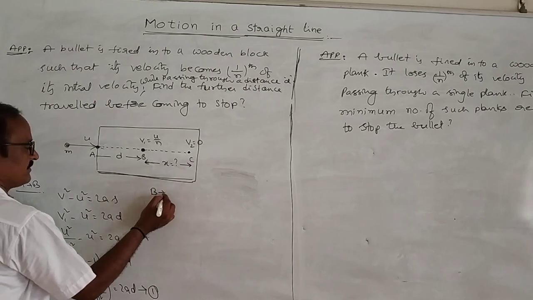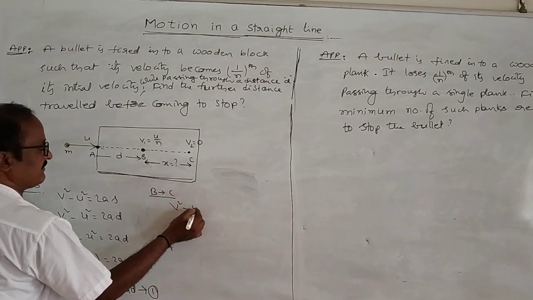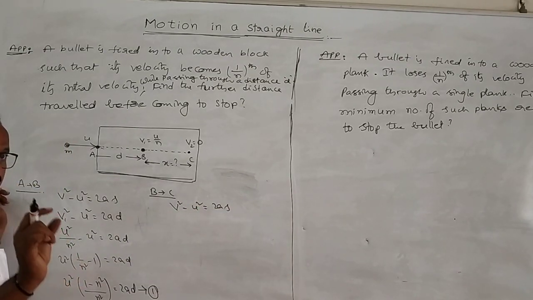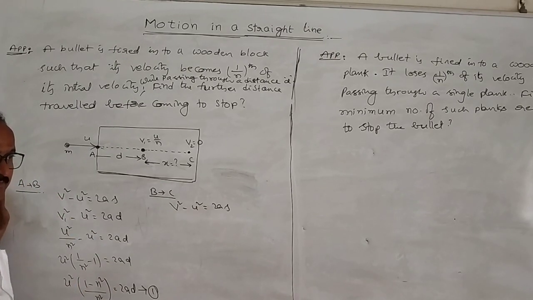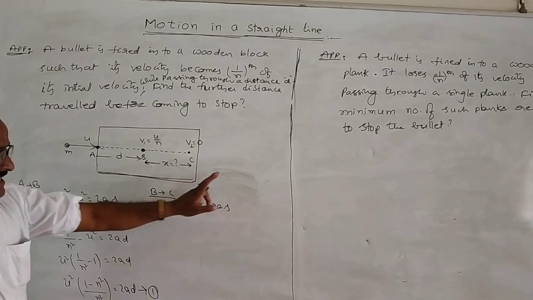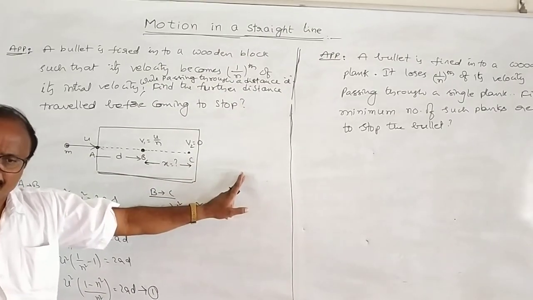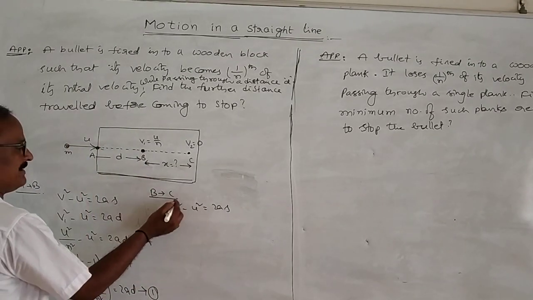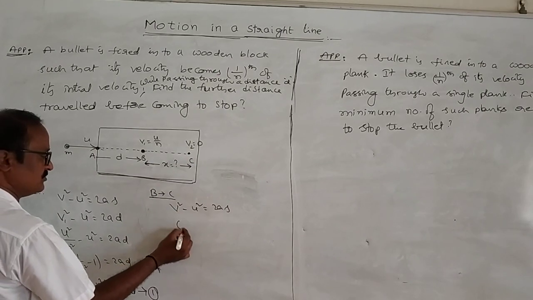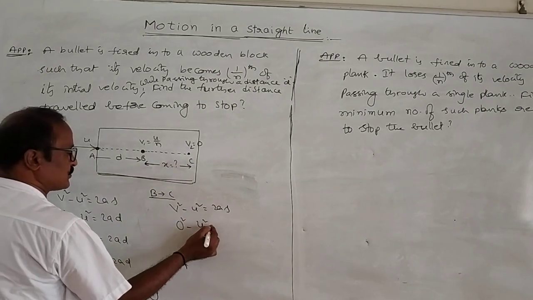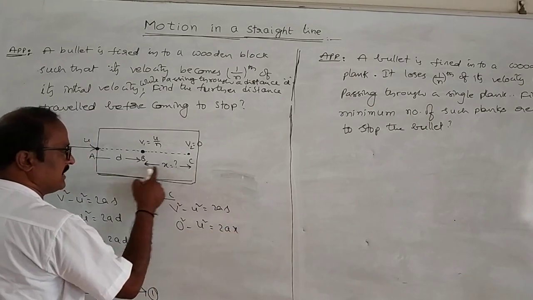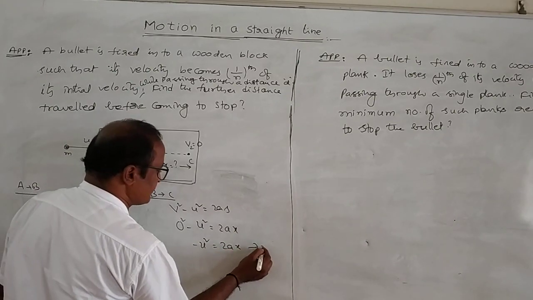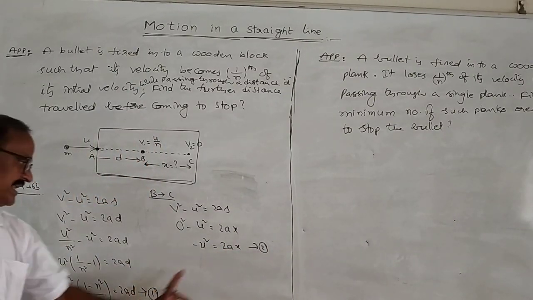Again from B to C, we apply the same formula: v squared minus u squared is equal to 2as. Remember one point: the body is moving with uniform acceleration, which may be positive or negative. Here a is equal to F by m, meaning constant. Then only can we apply all these four formulas. So from B to C, the final velocity is 0, minus the initial velocity squared, is equal to 2a, and BC is equal to x. That means minus the initial velocity squared is equal to 2ax. This is equation 2. From these two equations we will derive the formula for x.